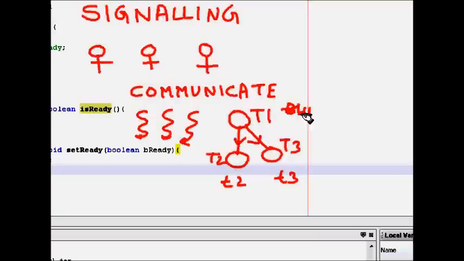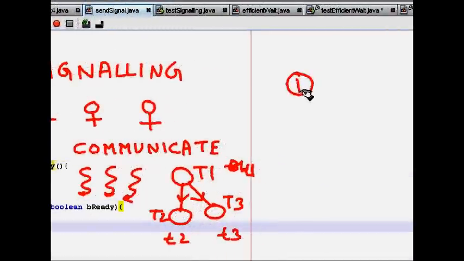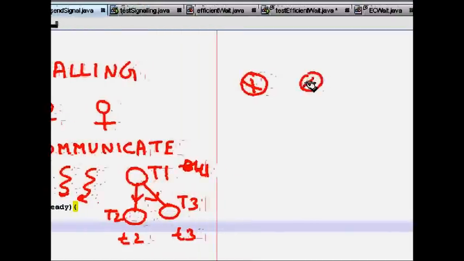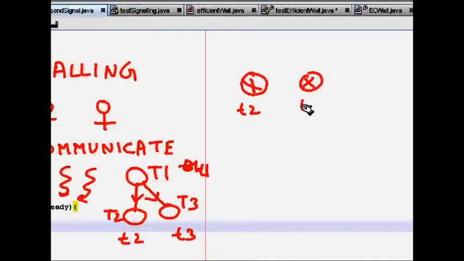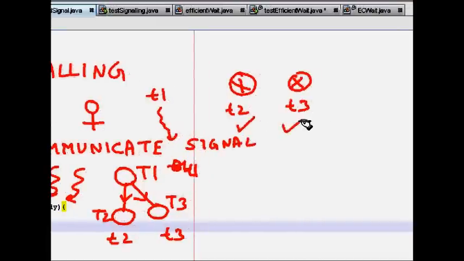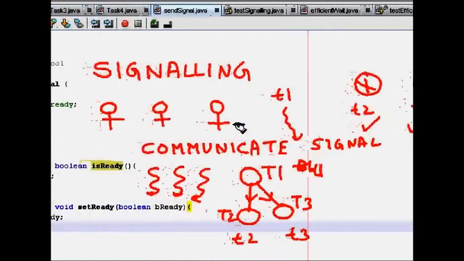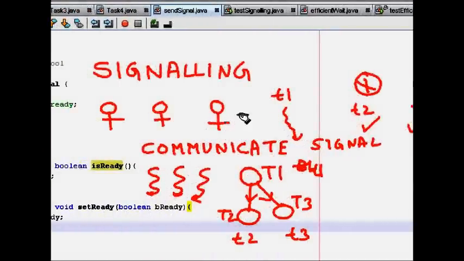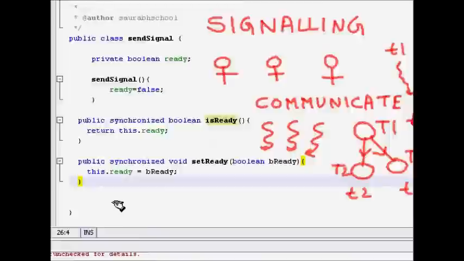This means when the T1 thread has completed its task, it will signal T2 and T3 that you can now start your work. So it will look something like this. Both T2 and T3 will be initially waiting. Then when T1 has finished its work, it will signal that now T2 and T3 can start work, so they can start. How we achieve this kind of signaling in Java, that's what we will see.